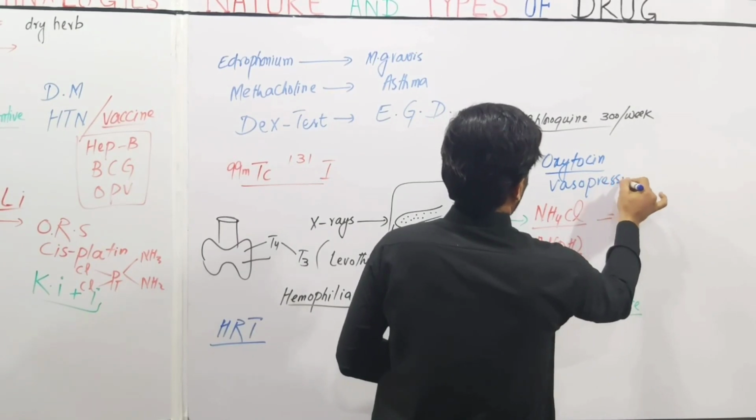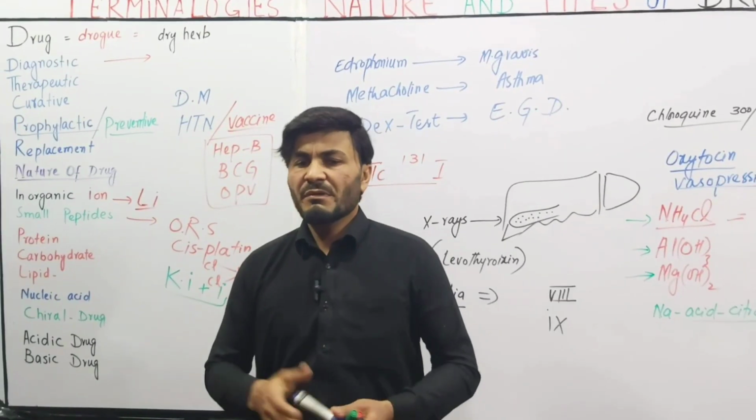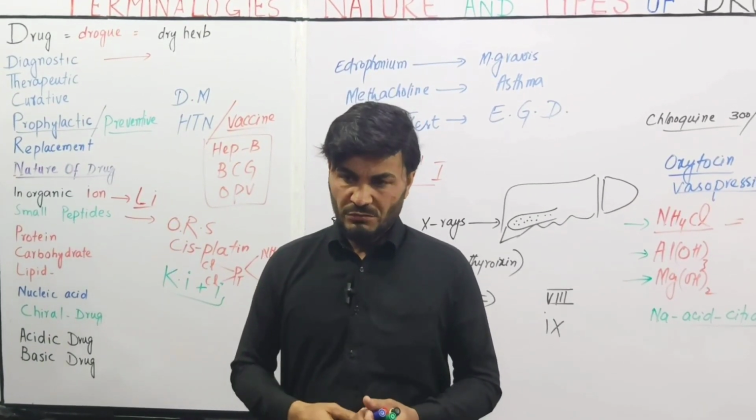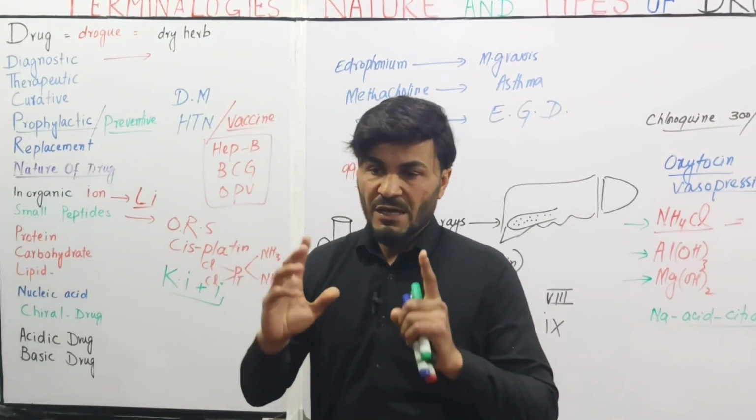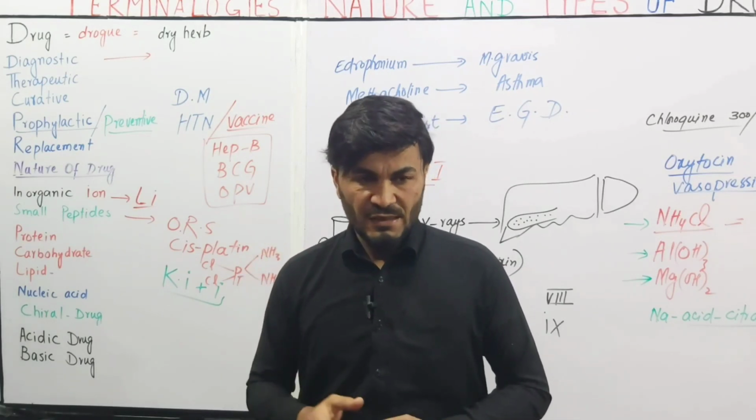These are small peptides. A drug may also be a protein by nature, for example, different enzymes, different synthetic enzymes.